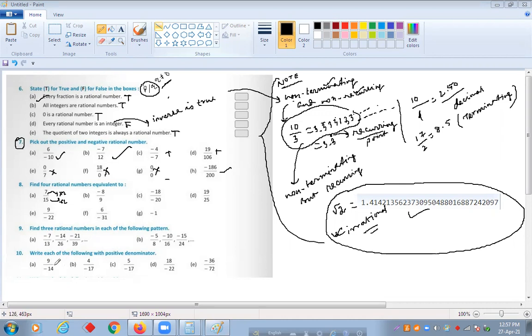And here, write each of the following with a positive denominator. Each of these you need to write with a positive denominator. If you write all these with a positive denominator, that means the negative sign will be put on the numerator. This one is automatically positive. This and this will cancel, and here I'll make it positive. Here also I'll make the 5 negative and this one positive. And here also I'll make the 4 negative and this one positive, and the 9 negative and the 14 positive. So this is done. Is it?